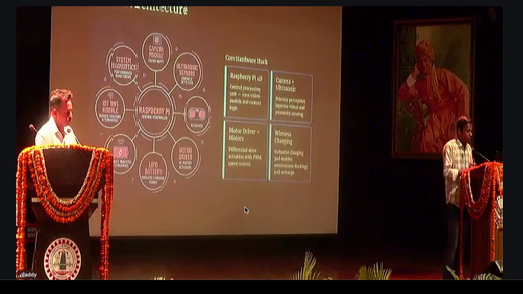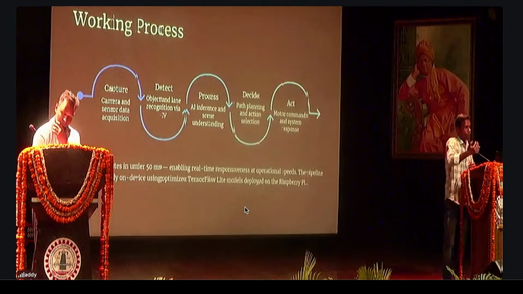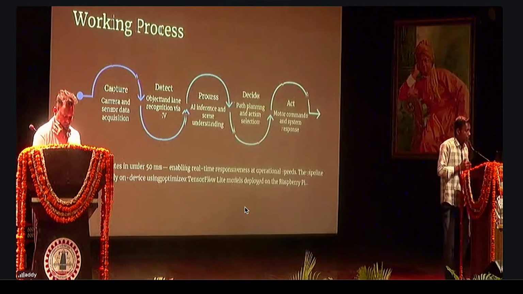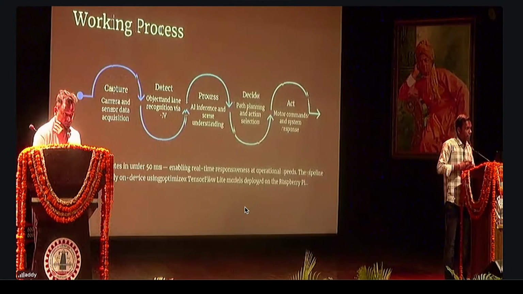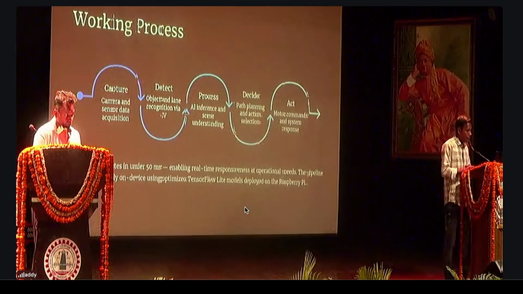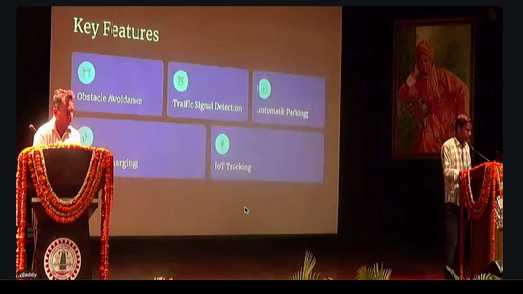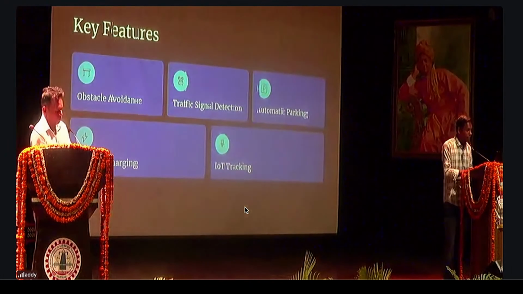So this is the working process, the same that I have explained in the previous slide. Suppose there is a camera sensor capturing data from in front of it, and then the object is being detected, and the distance, everything is being calculated internally. The processing is done within a very few milliseconds, and then it decides what actions to take, and those actions are carried out by the motors and the actuators present in the car. So these are the key features which I have already explained earlier.